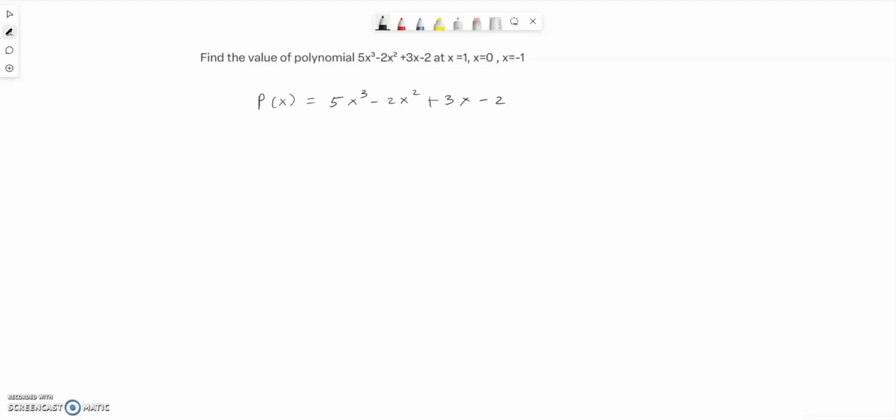Now what we need to do is substitute the value of x into the polynomial, which means we are first of all finding it at x equal to 1. For x equal to 1, we are saying it's polynomial p of 1, which means instead of x I'm substituting the value of 1. So it's 5, instead of x I'm substituting 1, minus 2, again 1 the whole squared,